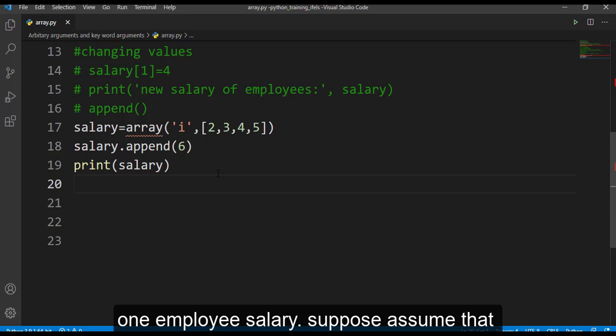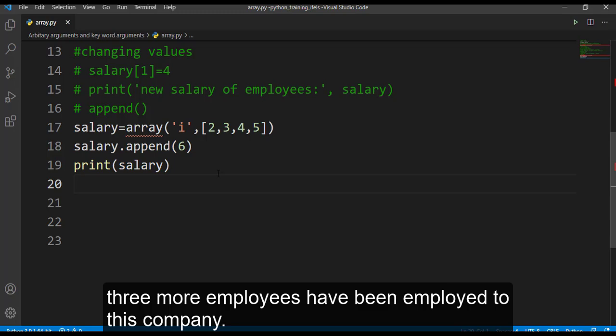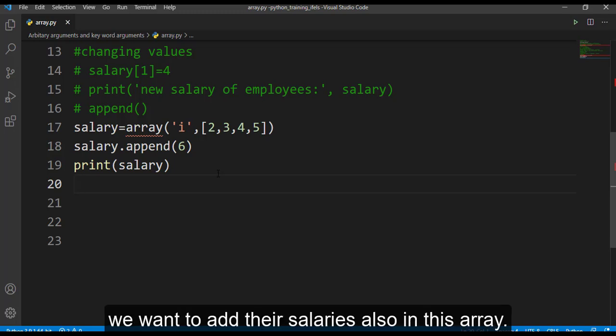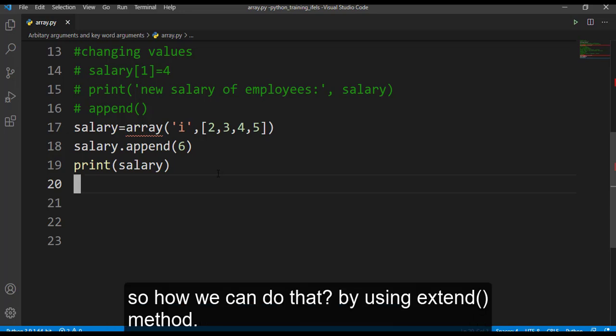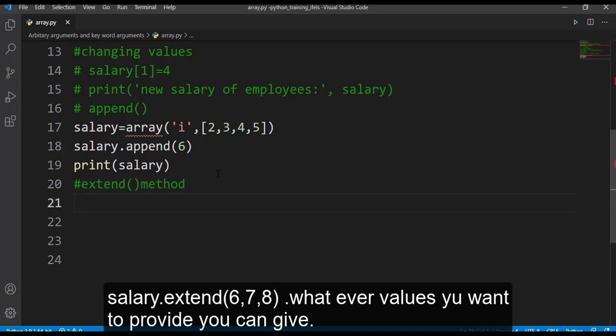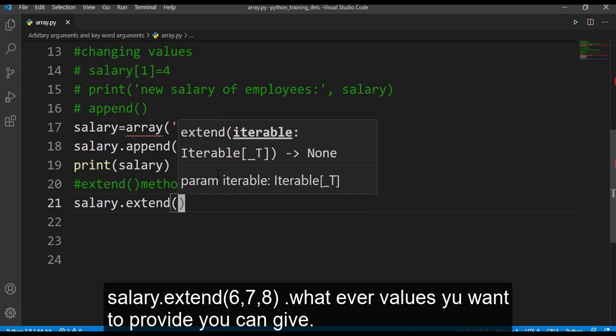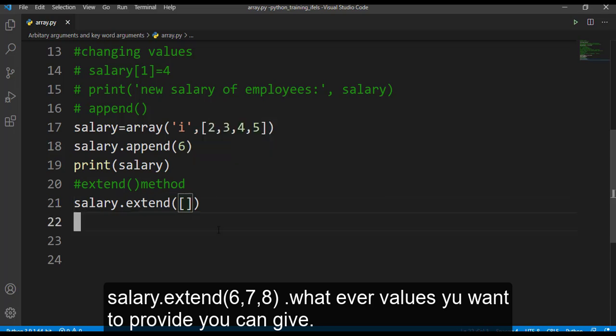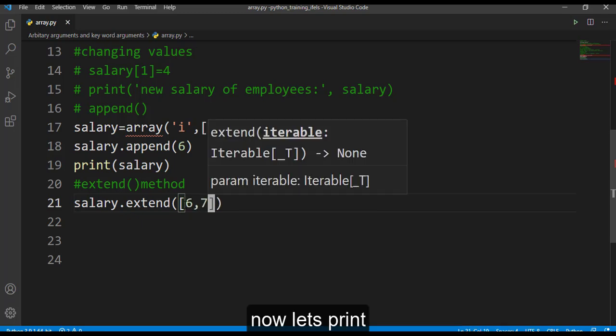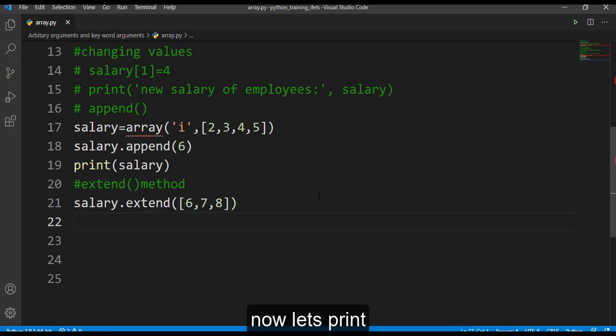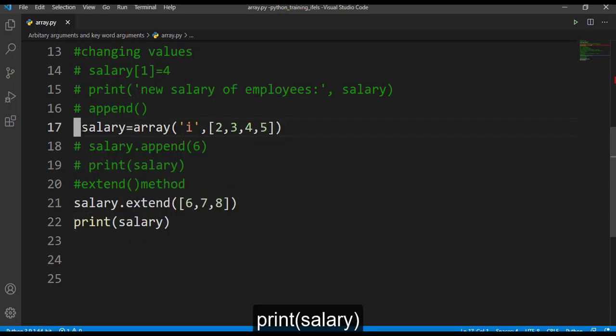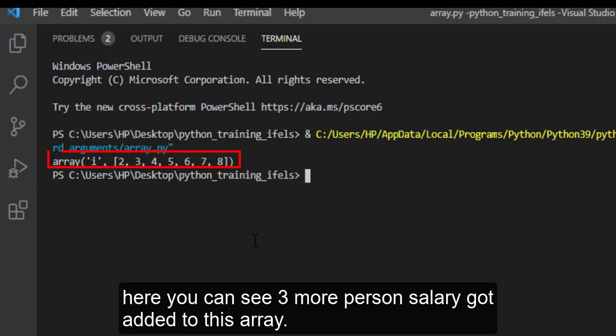Suppose 3 more employees have been employed by this company and we want to add their salaries also in this array. So how can we do that? We can do that by using the extend method. So let's say salary dot extend, and whatever values you want to provide you can give. Let me give 6 lakhs, 7 lakhs and 8 lakhs respectively. Now let's print this salary again. Run this and check. Here you can see that 3 more persons' salaries got added to this array.